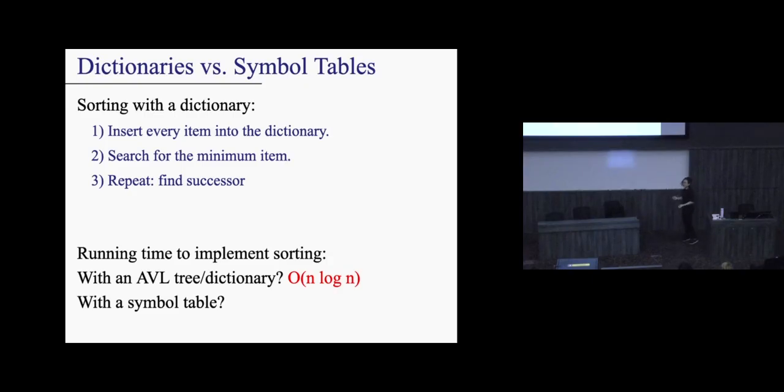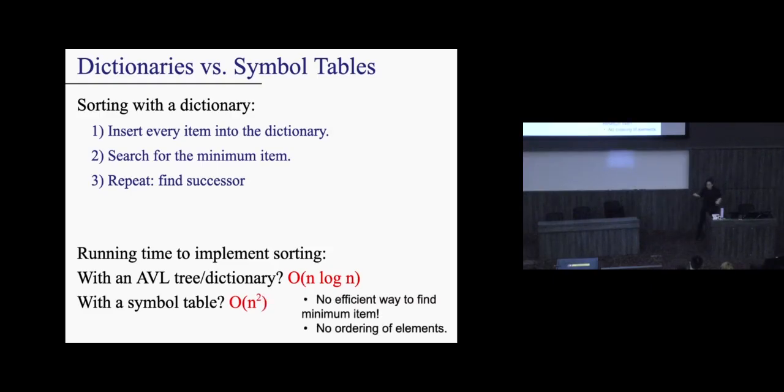Is it O(n)? Sorry, construct what? Okay, so I would argue constructing the table is still O(n), right? There's a bit of a caveat here. What operation is missing from the symbol table? For me to output everything in sorted order, I need to output the value and then find the next value to output, right? The successor operation. And like I mentioned, a symbol table doesn't provide that. So because of that, it actually costs n squared, right?